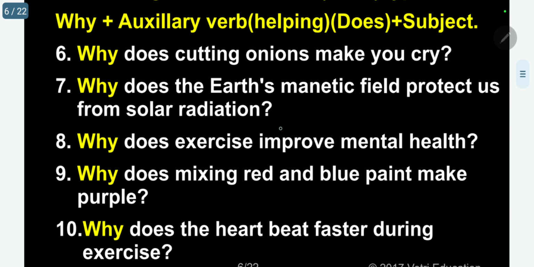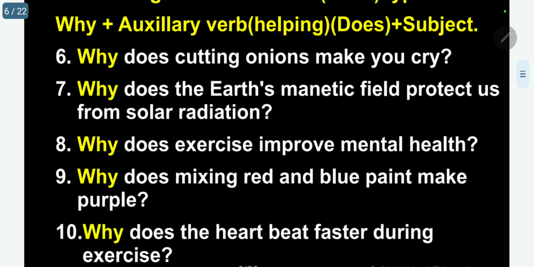The same way, five more sentences. Why does cutting onions make you cry? Cry means tears coming out. Why does cutting onions make you cry? So make is the main verb, does is the auxiliary verb.